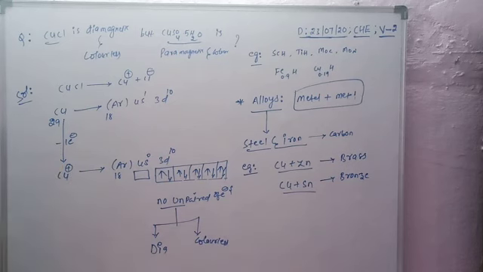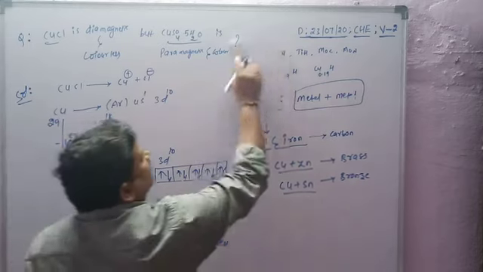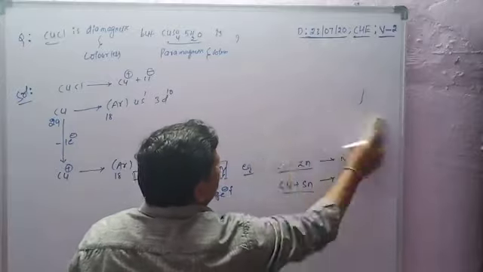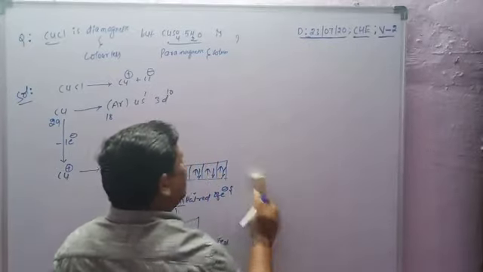Generally, magnetic nature and color are shown by elements with at least one unpaired electron. Hydrated copper sulfate is paramagnetic and its color is blue.